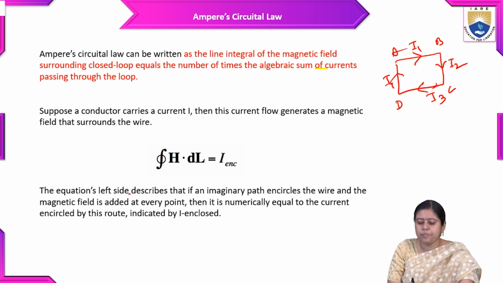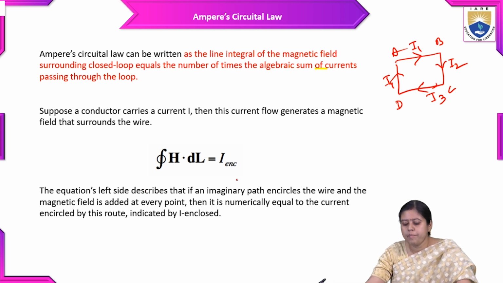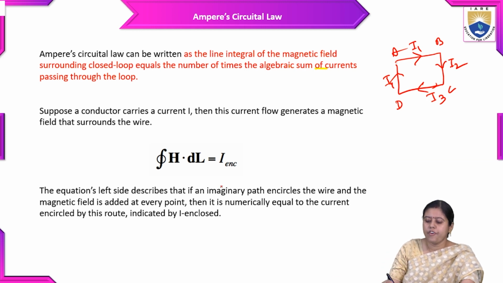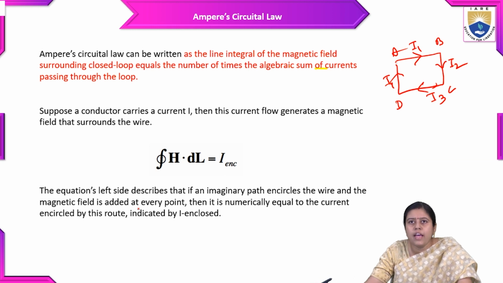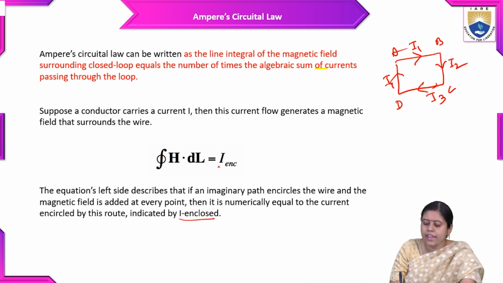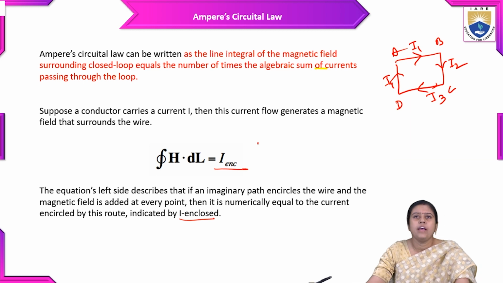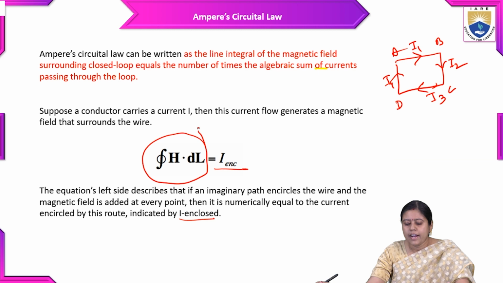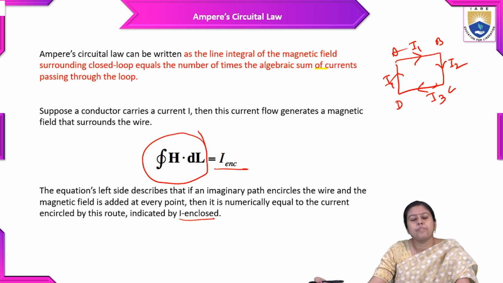The left side of the equation describes that if any imaginary path encircles the wire and the magnetic field is added at every point, then it is numerically equal to the current enclosed by the path, written as I enclosed. The left side, H dot dl, is an imaginary path. Practically we cannot see the magnetic lines of force, so this is an imaginary path.